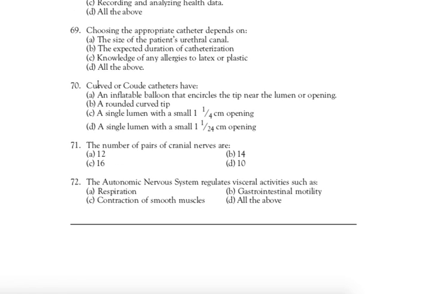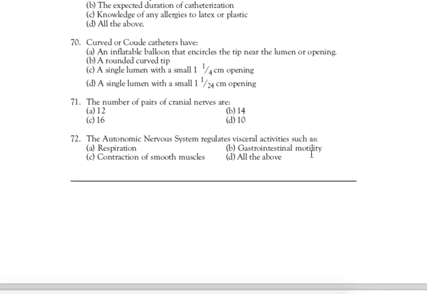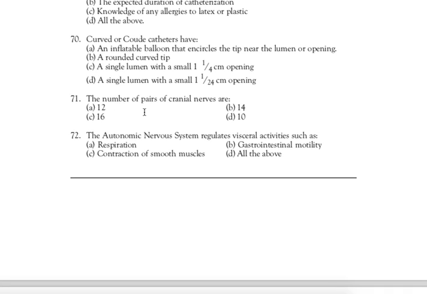Next question, question number 70. Curved or coude catheters have. Right answer is B, a rounded curved tip. Curved or coude catheters have the rounded curved tip. Next question, question number 71. The number of pairs of cranial nerves are. Correct answer is A. 12 pairs of cranial nerves are present.